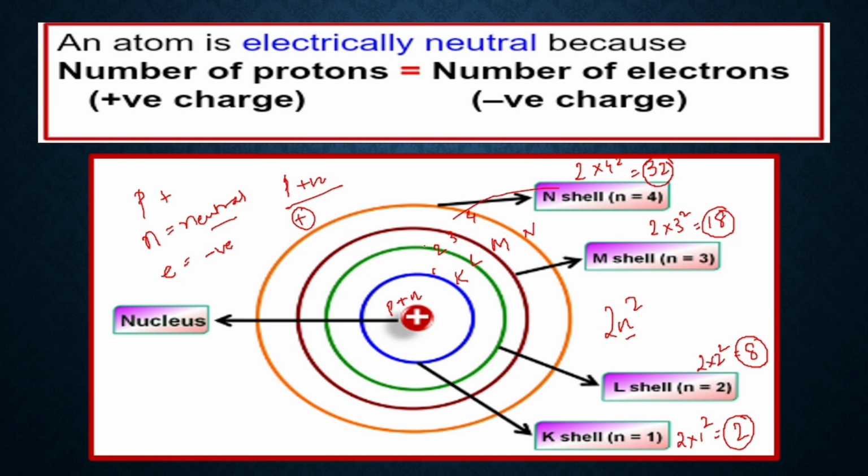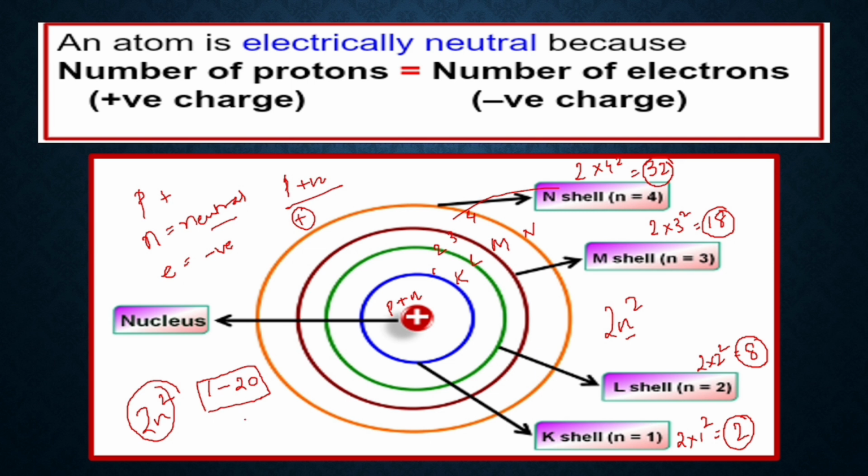So if you remember this formula of 2n square, you can write the number of electrons which each shell can accommodate. In your exams, we are going to study only elements 1 to 20.